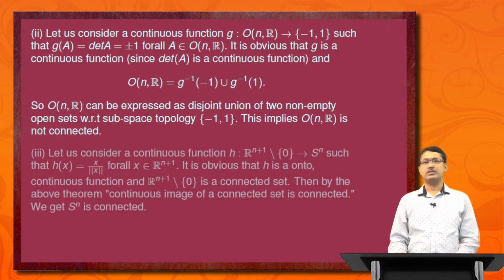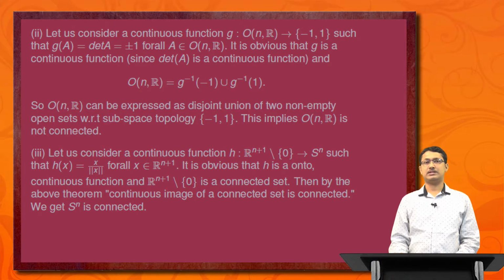And finally, let us consider a continuous function h from R^(n+1) minus the singleton {0} to S^n such that h(x) is equal to x divided by the norm of x, for all x belonging to R^(n+1) minus 0. It is obvious that h is an onto continuous function, and R^(n+1) minus 0 is a connected set. Then by the above theorem, the continuous image of a connected set is connected, so we get S^n is a connected set.